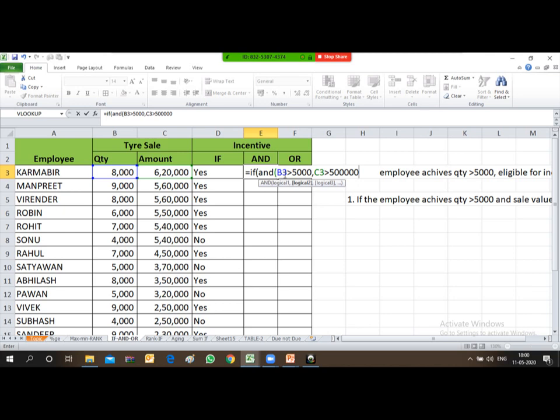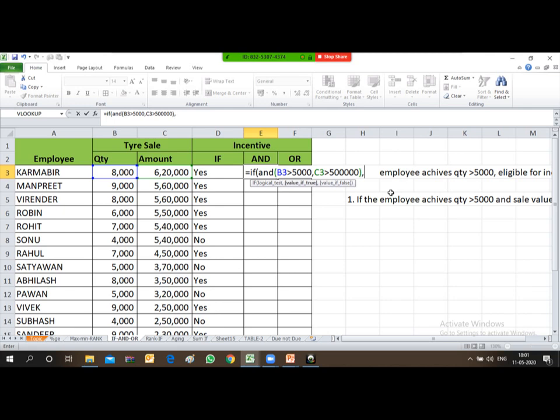So now the logic is this: B3 means the quantity should be greater than 5000, comma, C3 means the sale value should be greater than 5 lakhs. So these are my two conditions, and put both conditions in the same bracket. Now the bracket is closed. So I have provided the conditions.